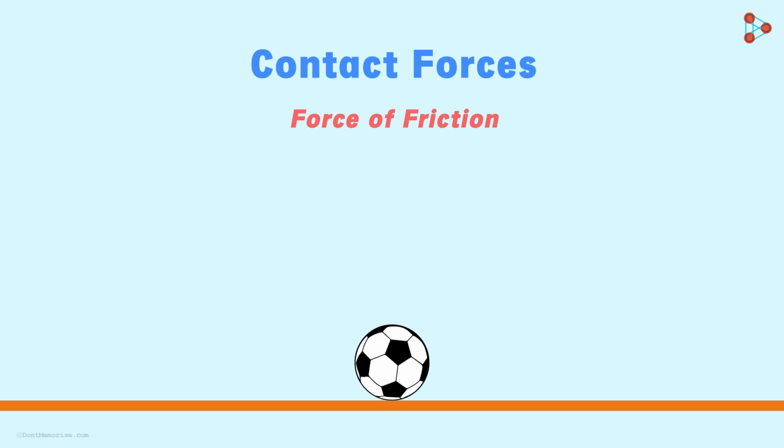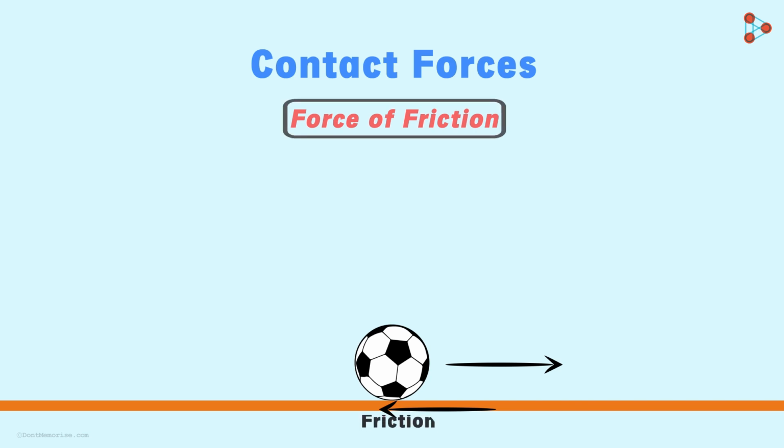The reason for its slowing down and ultimately stopping is the force that this surface applies on the ball when it's moving. Yes, the surface applies a force on the ball, and the direction of this force is opposite to that of the motion. So when the ball was traveling towards the right, the surface was applying a force on it towards the left. The force applied on the ball by the surface is called the force of friction or simply friction. Friction plays quite an important role in our daily life.